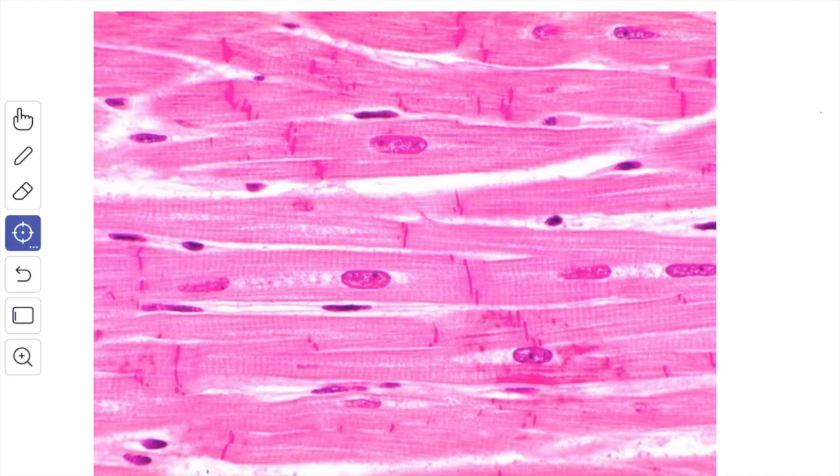The sarcoplasm of the cardiac myocyte is abundant and contains numerous large mitochondria. The myofibrils are relatively few. At places, the myofibrils merge with each other. As a result of these factors, the myofibrils and the striations of the cardiac muscle are not as distinct as those in the skeletal muscle.